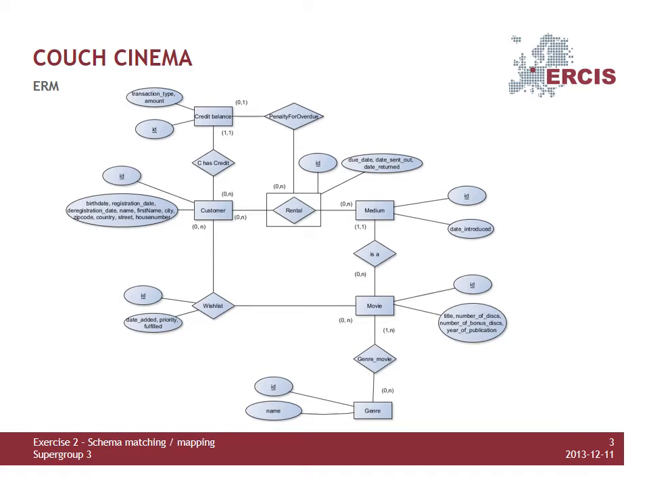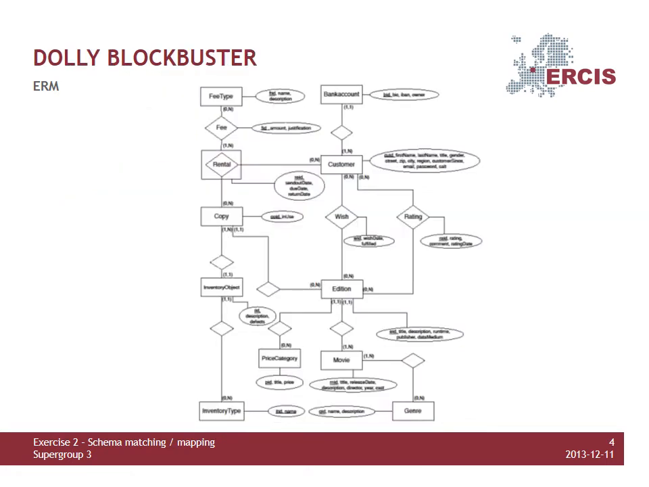The entity relationship model of Couch Cinema contains the basic entities which are required for this business model. There are movies, of which several mediums exist, which again can be rented by customers. The Couch Cinema customers get billed based on a monthly fee for their subscription. In contrary to that, Dolly Blockbuster raises fees related to specific rentals.